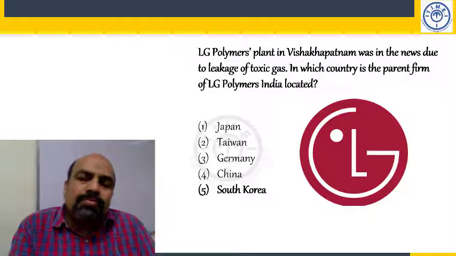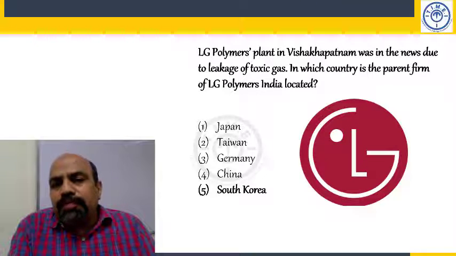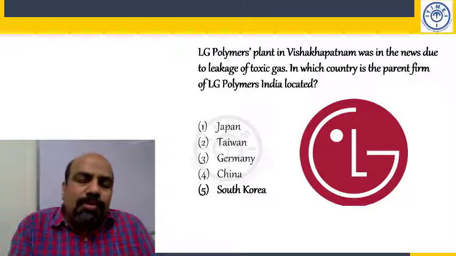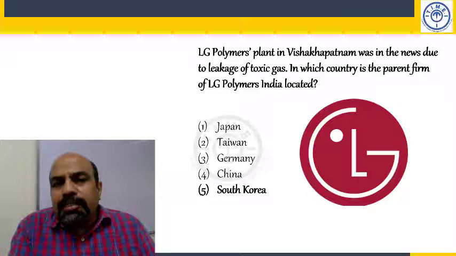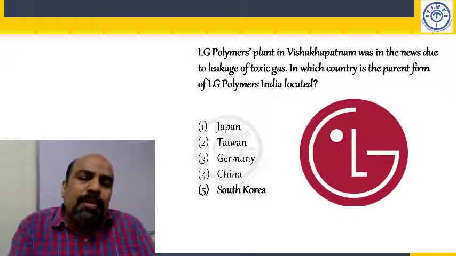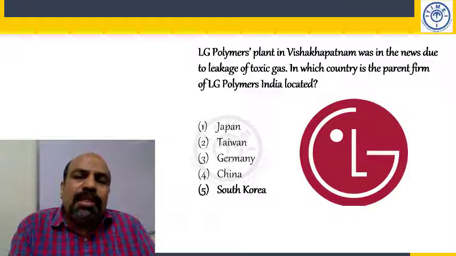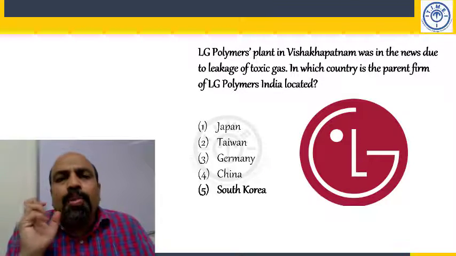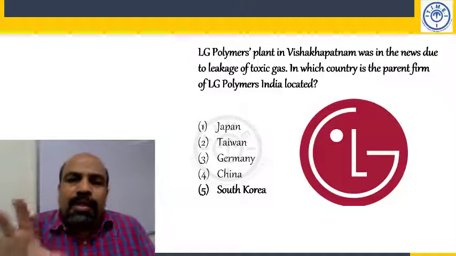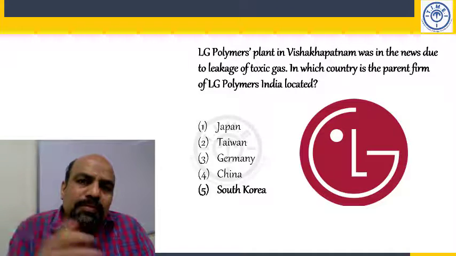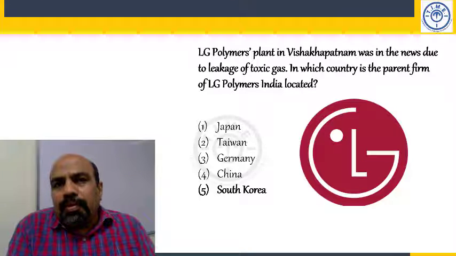Kwang Mo Koo is one of South Korea's Chaebol, CHAEBOL. Underline Chaebol. We say shebol, they say jebol, they pronounce C as J. Jebol, underline that, put it down.